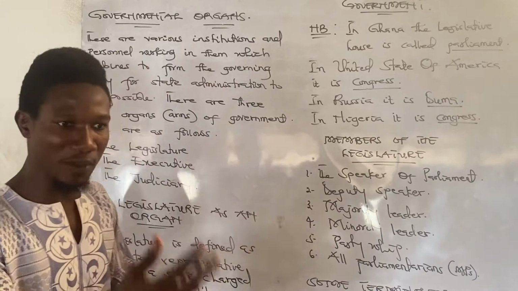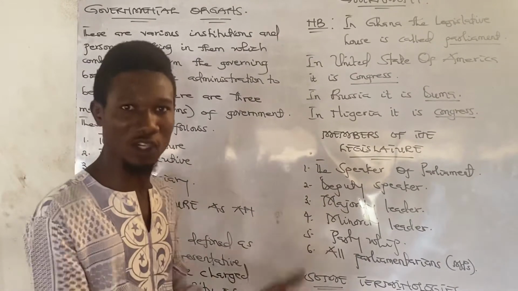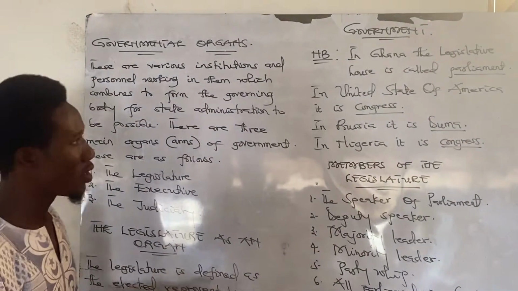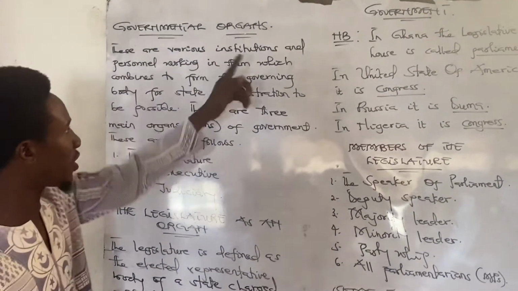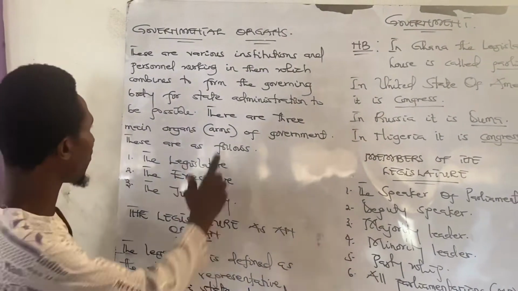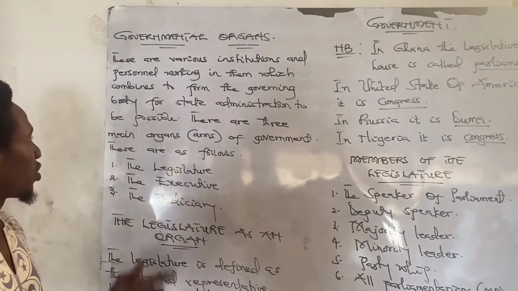Without them, administration will grind to a halt or crumble. It will never move forward. So these organs need to come together. Simply, these are various institutions and the personnel working in them that combine to form the governing body for administration to be possible.